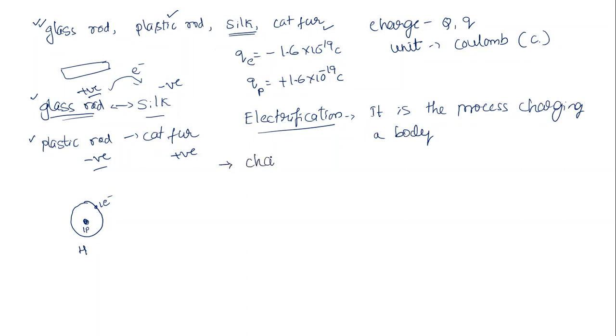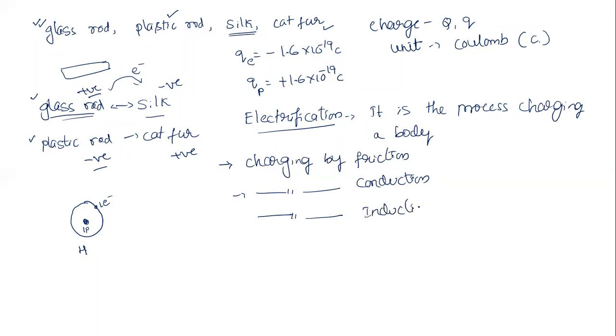First is charging by friction. Second one is charging by conduction. And the third method is charging by induction. These are the three ways or three methods to charge a body: charging by friction, charging by conduction, charging by induction. Okay, now let us see the detailed explanation of these three methods.